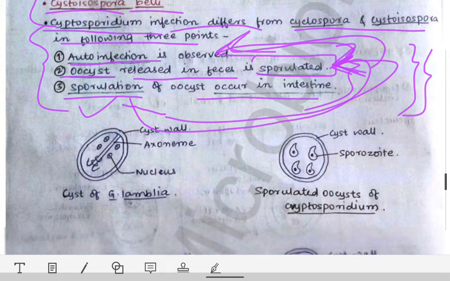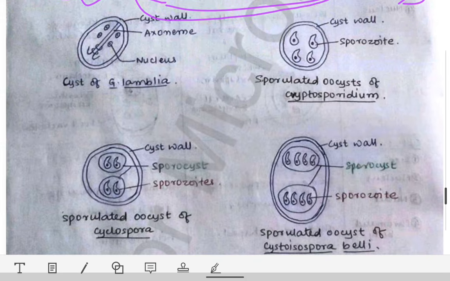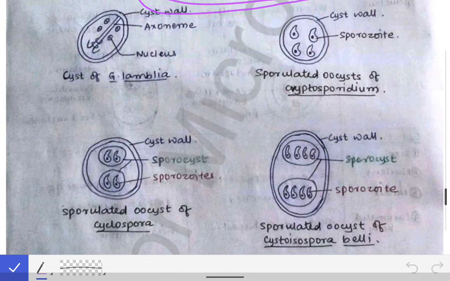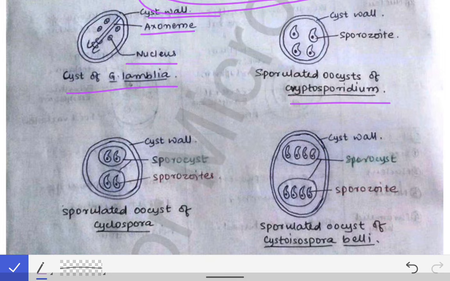Now I have made some diagrams of the cysts. If you practice these diagrams, then you can remember the features for a longer duration. If you want to practice them, you can do so, otherwise leave this. So this is the cyst of the Giardia lamblia. See this, it has a cyst wall, an axoneme, and there are four nuclei. Then this is the sporulated oocyst of the Cryptosporidium, where you have the cyst wall and four sporozoites inside these sporulated oocysts.